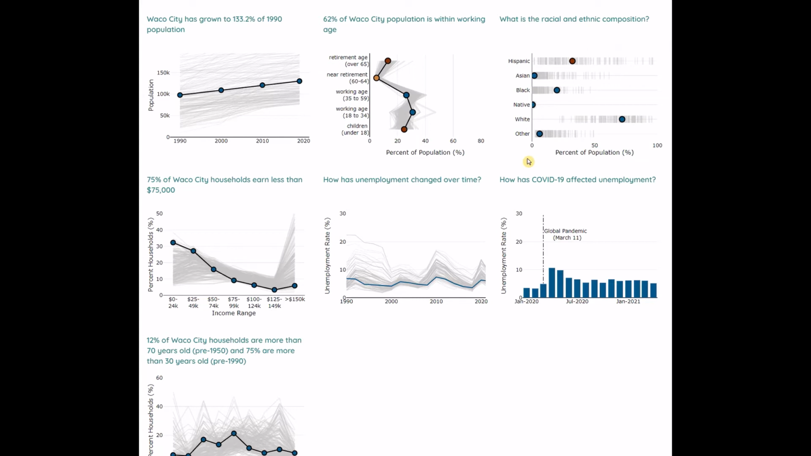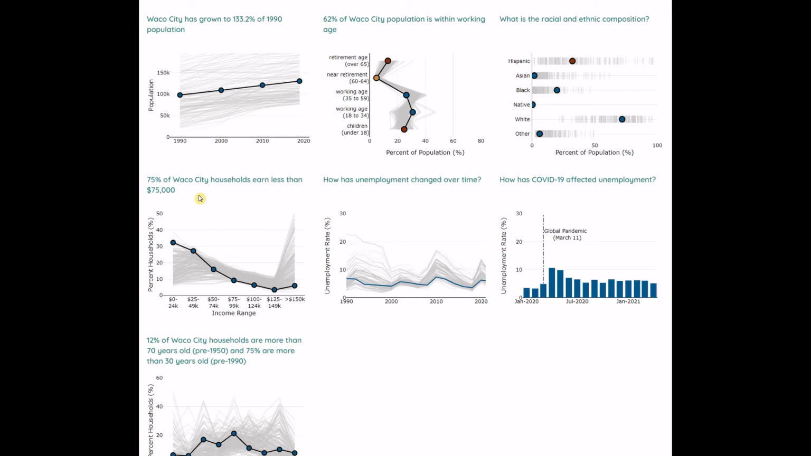The middle left chart shows the income distribution of the utility in terms of the percent of households in each income bracket. In Waco City, 32% of households earn less than $24,000 annually, 27% earn between $25,000 and $49,000 annually, and so on. In Waco City, 75% of households earn less than $75,000. Here we indicate how many customers earn less than $75,000 with the assumption that there is greater potential to experience challenges with affording water services.